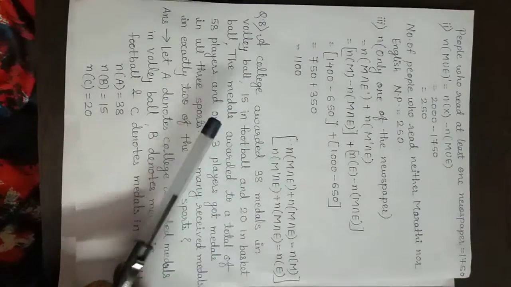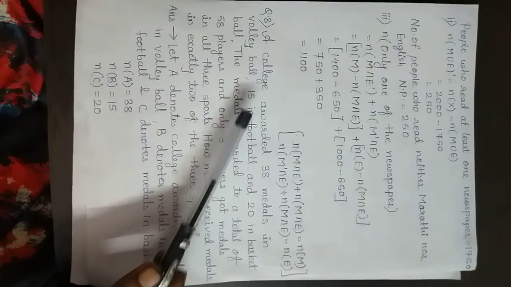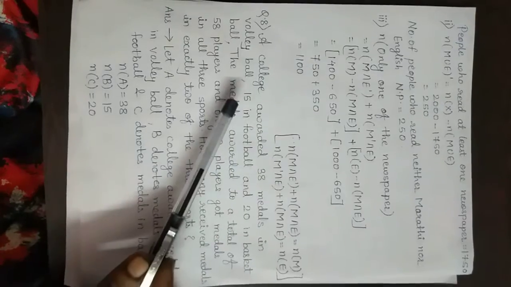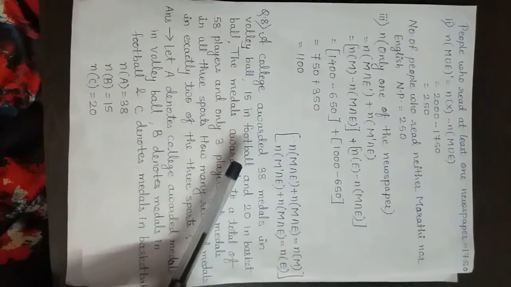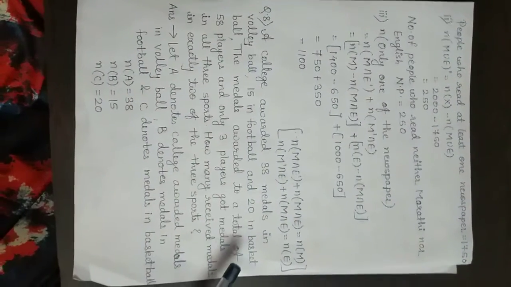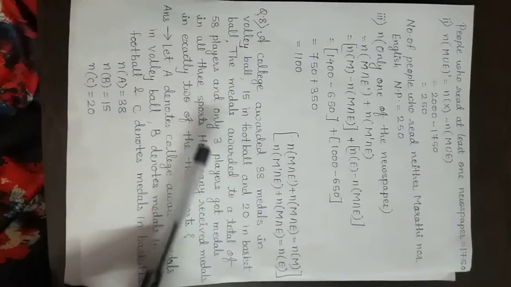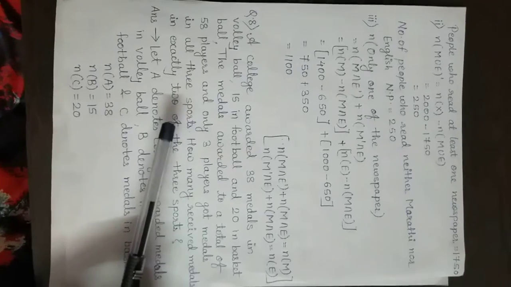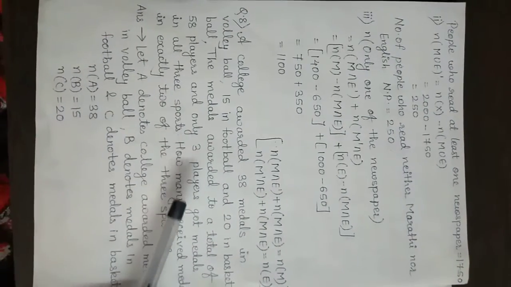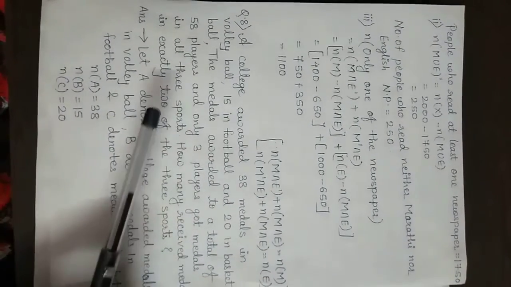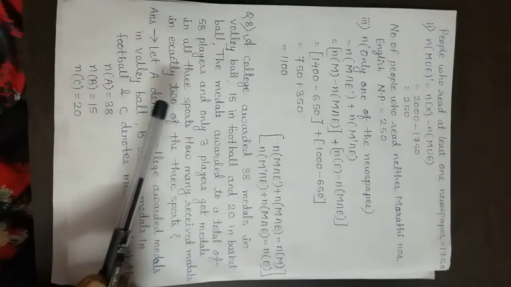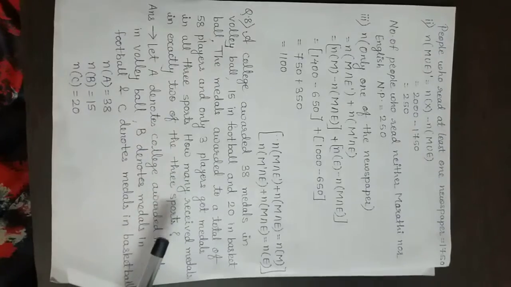Now question number 8. A college awarded 38 medals in volleyball, 15 in football and 20 in basketball. The medals were awarded to a total of 58 players, and only 3 players got medals in all 3 sports. How many received medals in exactly 2 of the 3 sports?